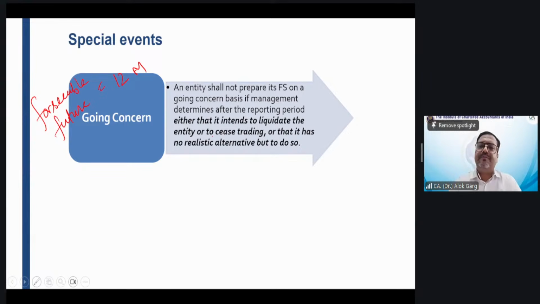Now, the entity shall not prepare its financial statement on a going concern basis if certain conditions are met. We read in Ind AS 1. An entity shall not prepare its financial statement on a going concern basis if entity has an intention to liquidate, if entity has already ceased trading, or entity does not have any alternative but to liquidate the business.